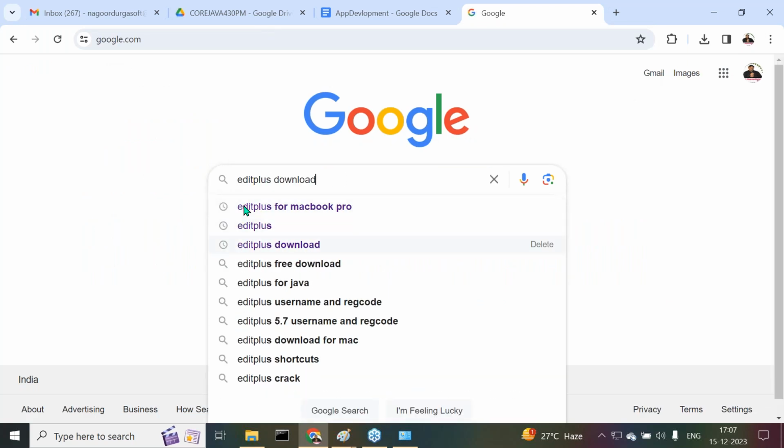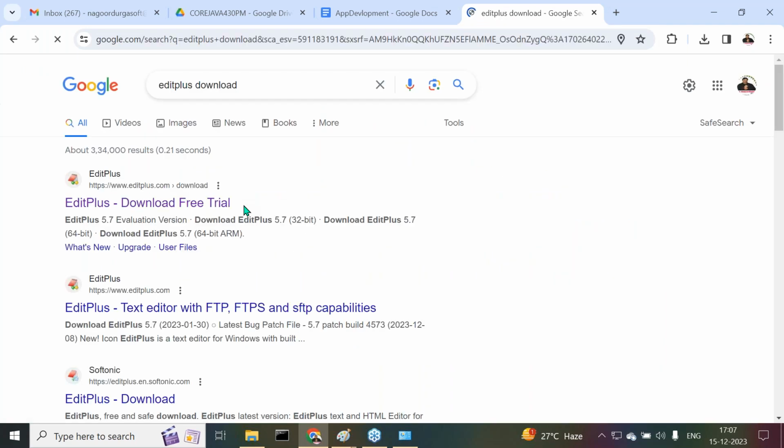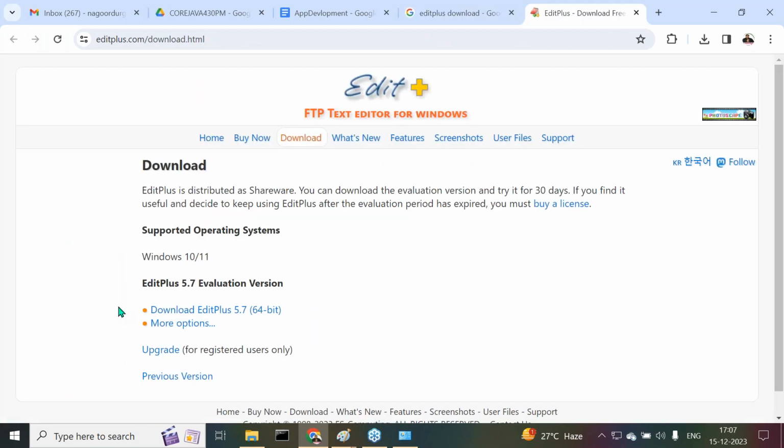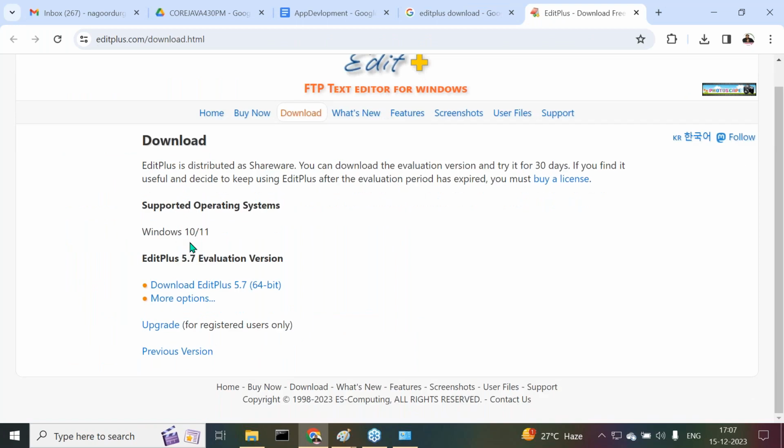Edit Plus download. Now see this one, Edit Plus download free trial. Open a new tab. Now see this one, Windows 10 or 11 operating system supported. Edit Plus is getting support for maximum Windows operating systems only.